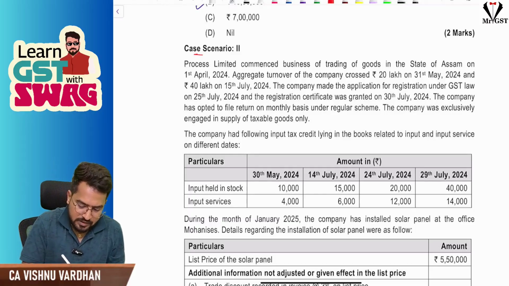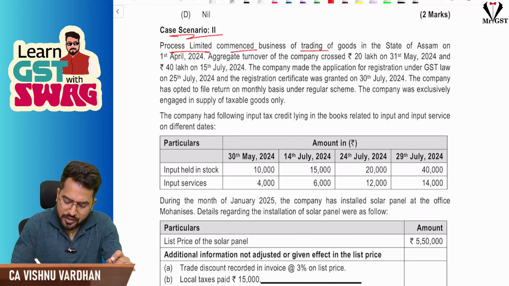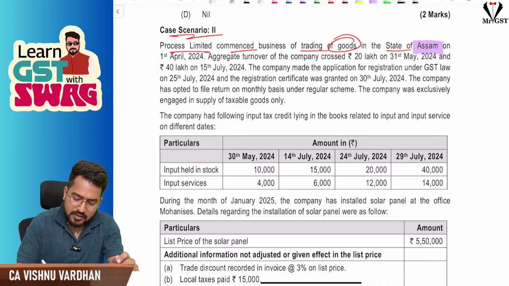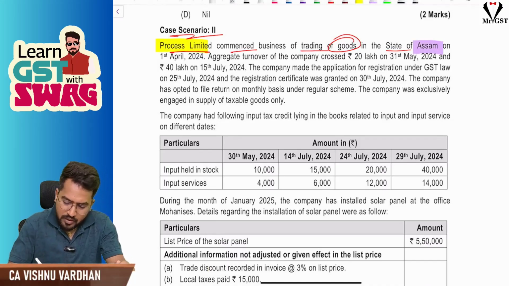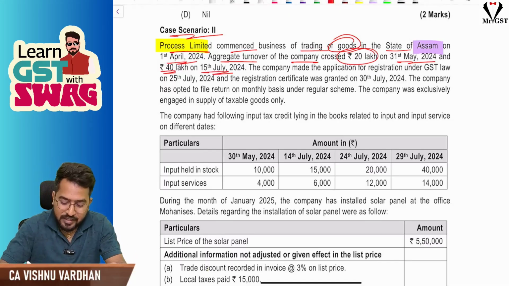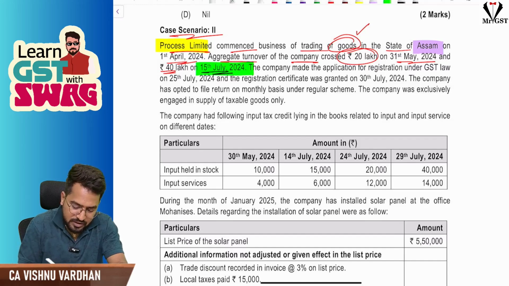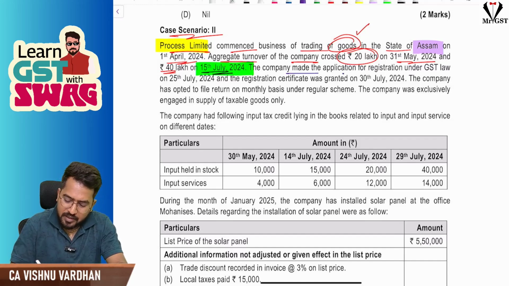So let us see the case scenario here. If you see case scenario 2, it is all about Process Limited, which commenced business of trading of goods in the state of Assam. This is a company, and they started on 1st April 2024. Aggregate turnover of the company crossed 20 lakhs on 31st May and 40 lakhs on 15th July. Understand, when you are dealing with goods in Assam, the threshold limit is 40 lakhs. So the date of becoming liable for registration is 15th July. The company made an application for registration under GST on 25th July, and the registration certificate was granted on 30th July.